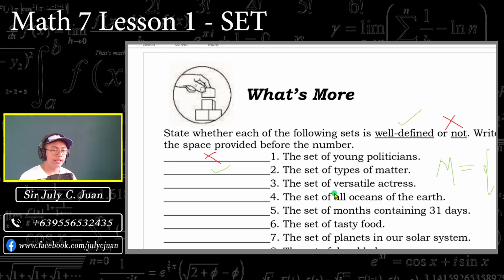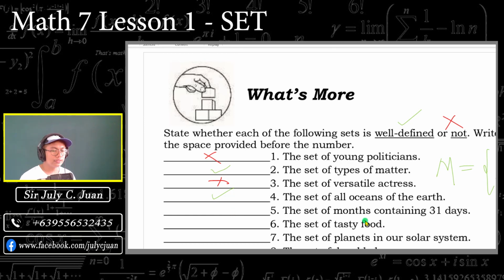Next, number 3, the set of versatile actress. Okay, so hindi natin alam. So, ibig sabihin, that is not well-defined kasi ang daming versatile actress. Pwedeng si Anne Curtis, si Madonna, and so on and so forth. Okay, so next, number 4. The set of all oceans on the earth. Of course, alam natin yan. So, that is well-defined. Kasi ilan lang naman yung ating oceans, di ba? So, Pacific Ocean, Atlantic Ocean, Indian Ocean, and so on.